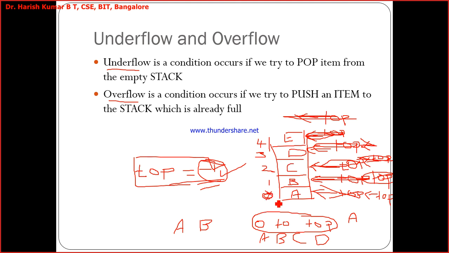Now if I want to insert, say I want to insert F. I want to push F onto the stack. And top value is -1. What will I do? I will increment top. So top will become how much? 0. That means top is pointing to this. I'm writing this side right now because this is all I have scratched. So top is pointing to this, and now I put F here. This F will override this A.